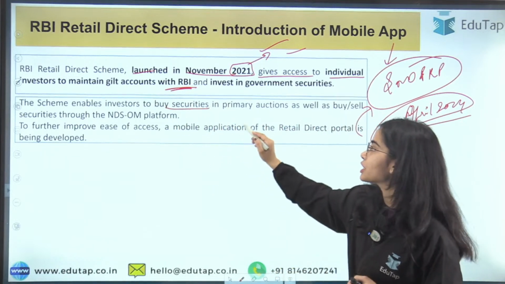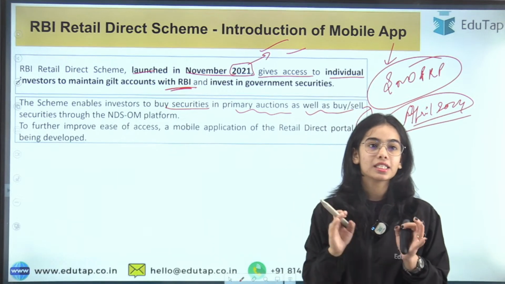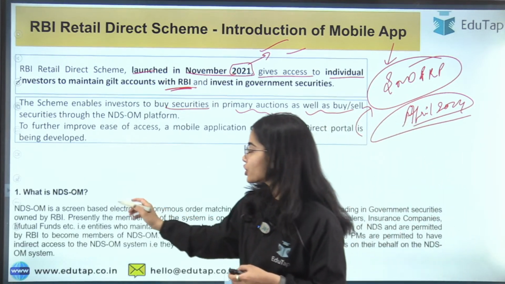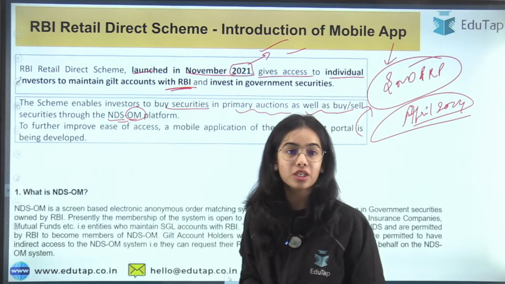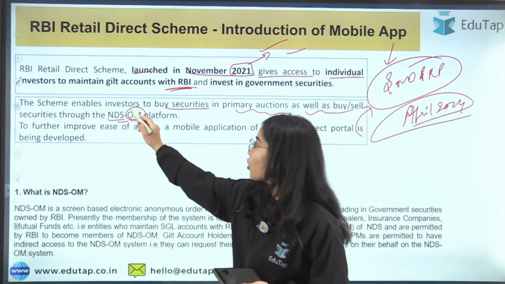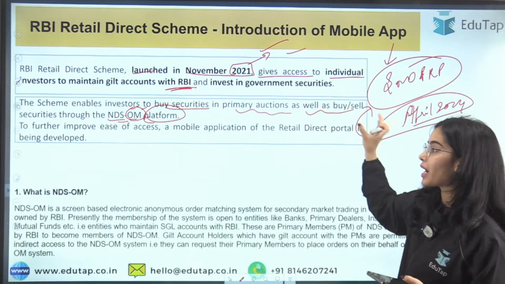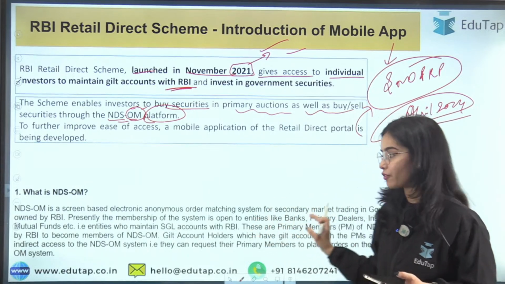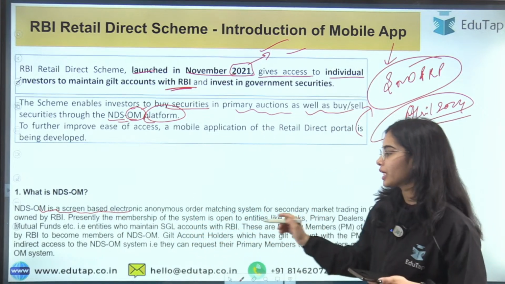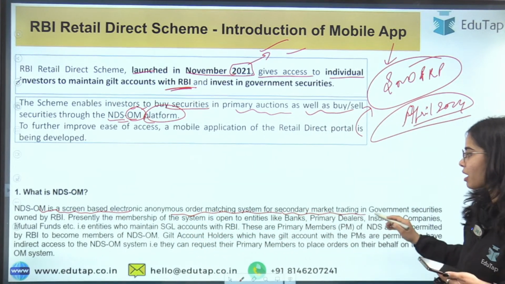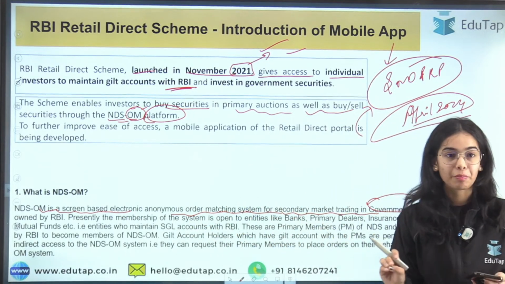They can buy the government securities in the primary auctions, as well as they can buy or sell the securities through the NDS-OM platform, that is the negotiated dealing system order matching platform. Through this platform, the individual investors can buy or sell securities in the secondary market. It is a screen-based electronic anonymous order matching system for secondary market trading in the government securities particularly, and this is owned by the Reserve Bank of India. Remember this also very clearly.